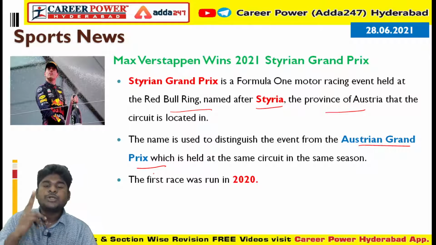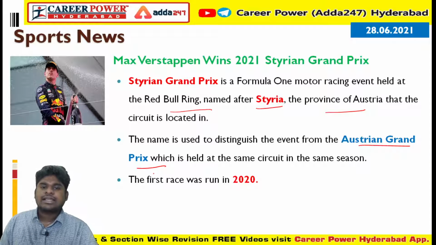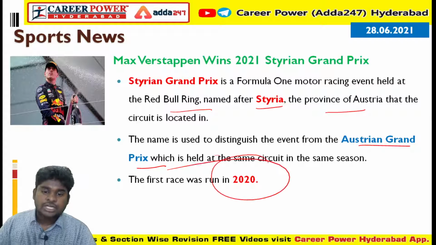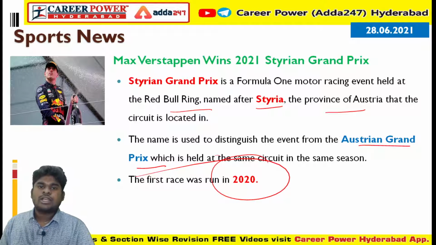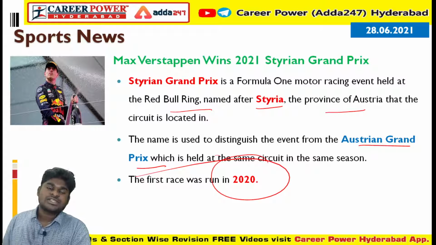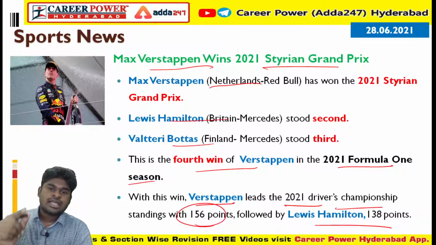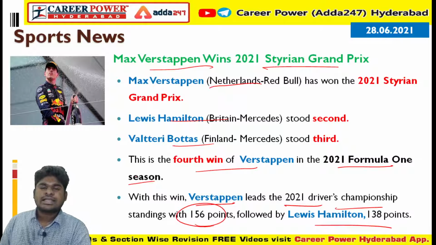So only one circuit, 2 events. One event is called the Styrian Grand Prix, the other event is called the Austrian Grand Prix, and the first race was held in 2020. First race was held in 2020, Lewis Hamilton was the winner. Second race in 2021, and Max Verstappen is the winner. So please remember, Max Verstappen wins the 2021 Styrian Grand Prix.